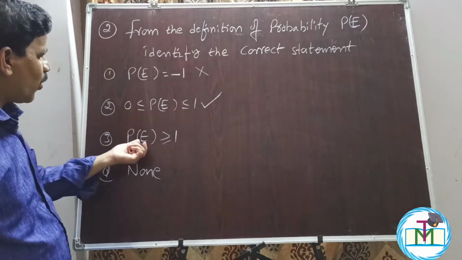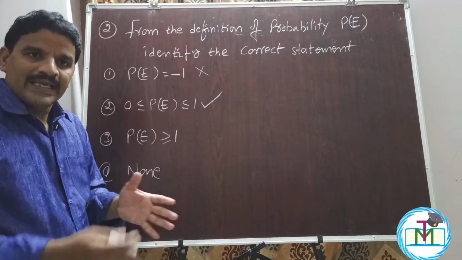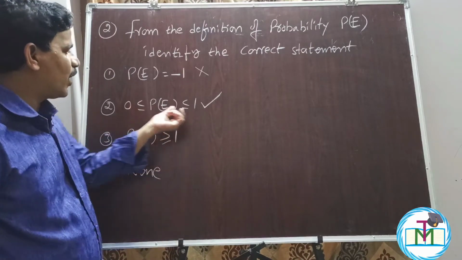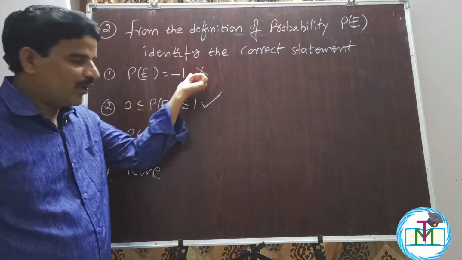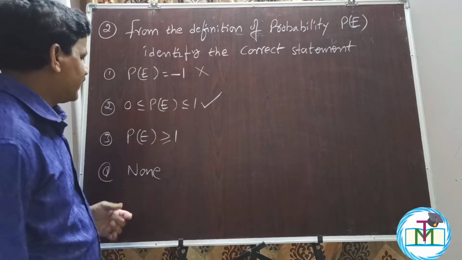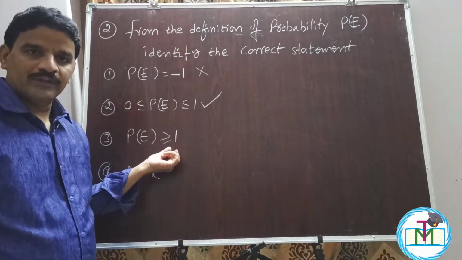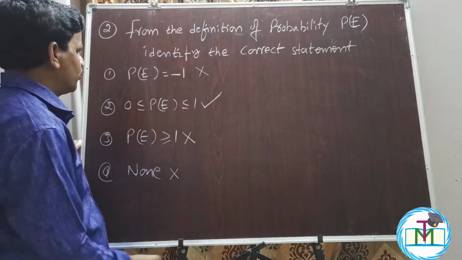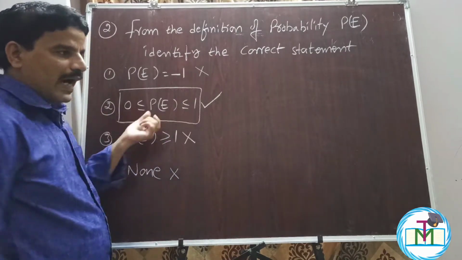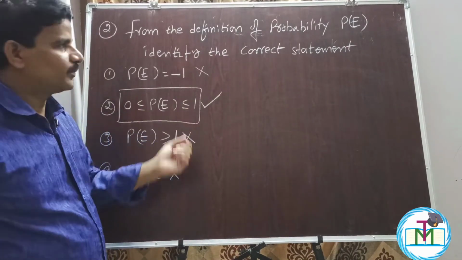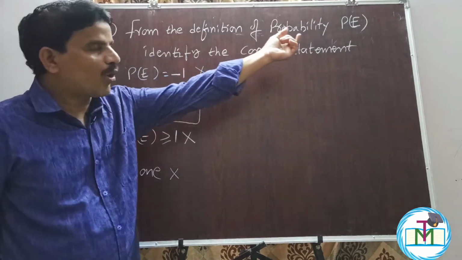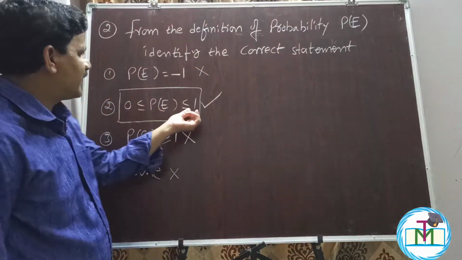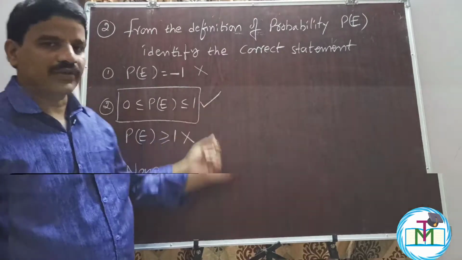The option 3 is probability of E is greater than or equal to 1. In the previous video we discussed the probability properties. Probability should lie between 0 and 1. Probability should not be negative and should not be greater than 1. Probability equal to 1 is true, but the statement greater than or equal to 1 is wrong. None is also wrong. Therefore probability always lies between 0 and 1, so option 2 is the right answer.